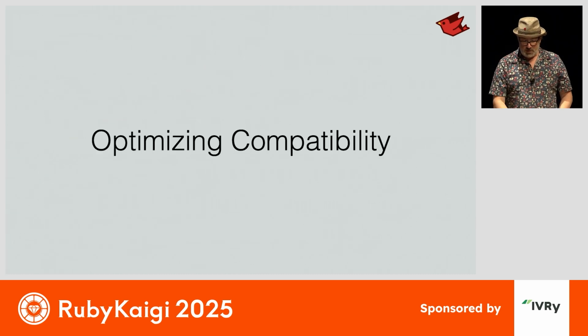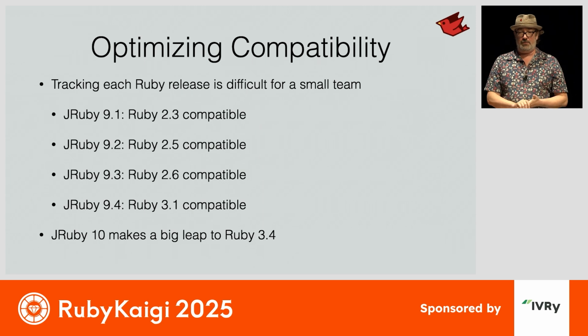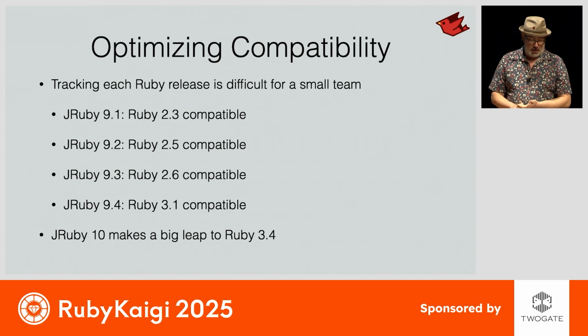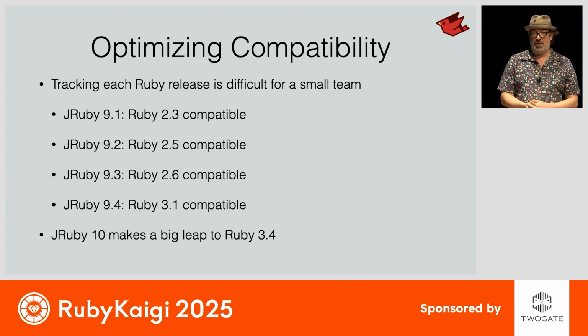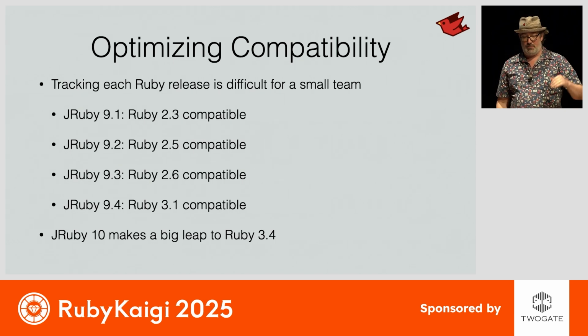And I'm going to go through each of these areas a little bit and show you what we're doing in JRuby. So compatibility-wise, tracking Ruby updates, Ruby versions is a very challenging project. It's the number one thing that we have to work on all the time, maintaining compatibility, fixing compatibility issues with regular Ruby. The big leap that we've made with JRuby 10 to Ruby 3.4 means that we're finally caught up again.